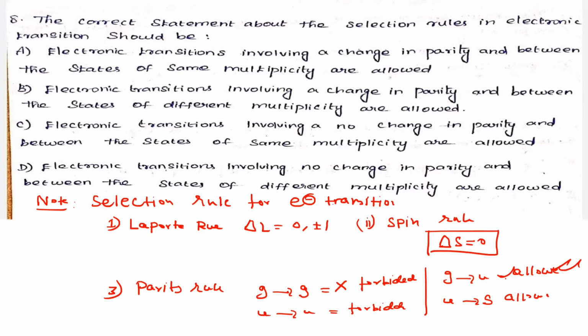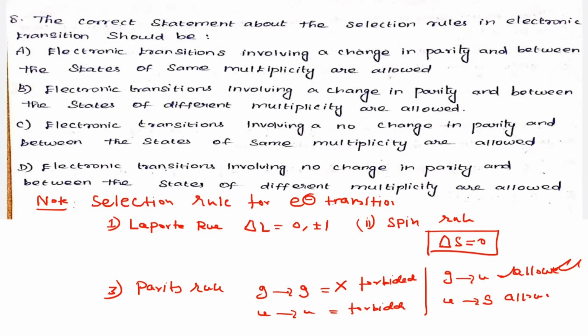Electron transition. Now see the option. The electronic transition involving a change in parity, right? G to U is allowed, U to G is allowed. The same parity is not allowed. And between the same multiplicity. During the electron transition, the spin multiplicity cannot change.